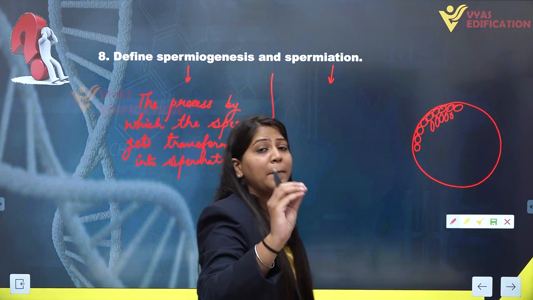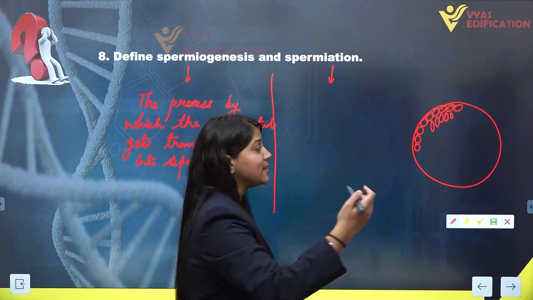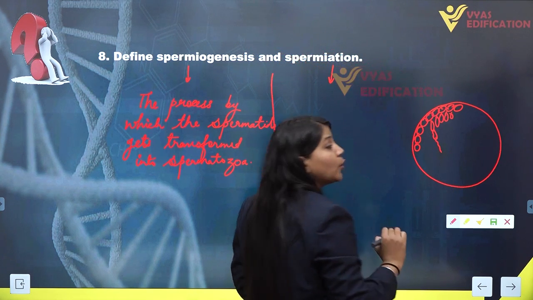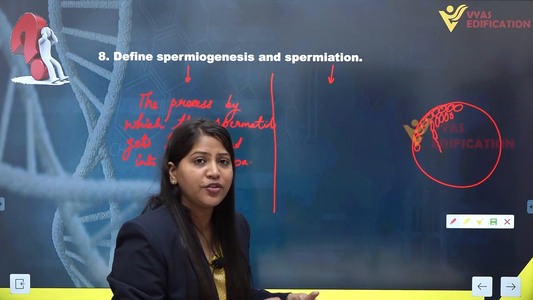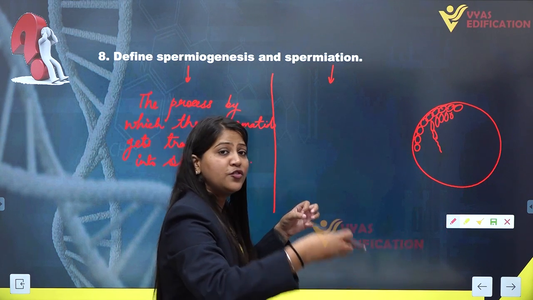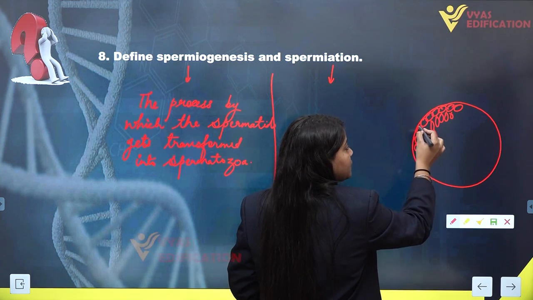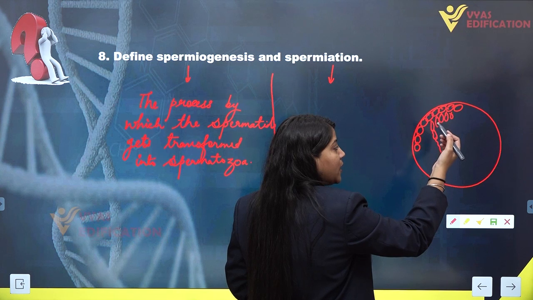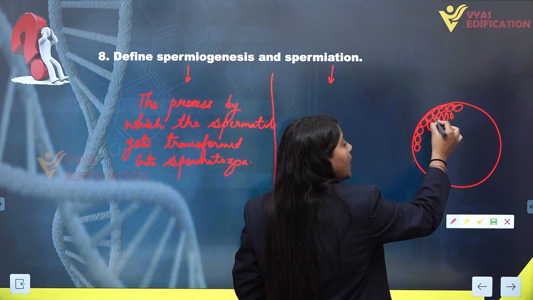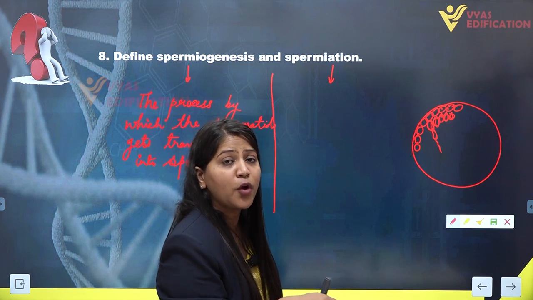These spermatozoa are embedded into the Sertoli cells to take nutrition from these Sertoli cells. After they get mature, these sperm cells are released into the lumen. We know that this spermatogonia will give rise to the sperm cells. These sperm cells will remain embedded into the Sertoli cells to get nutrition from them.